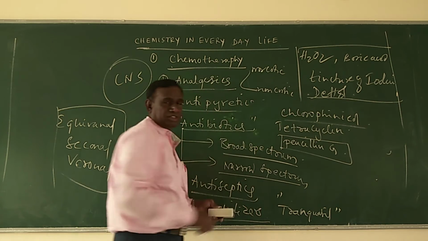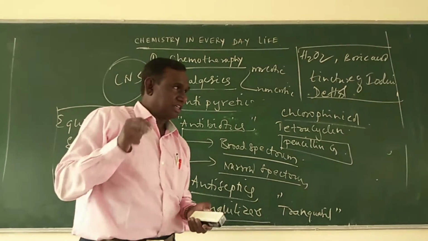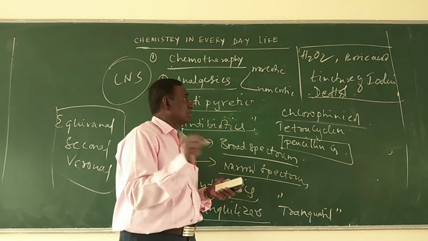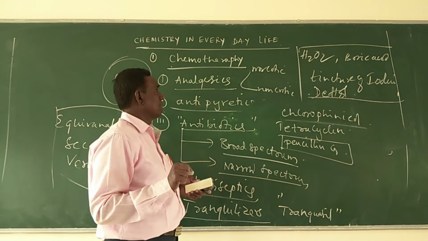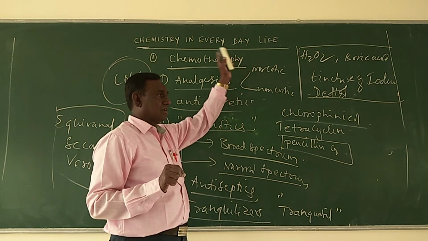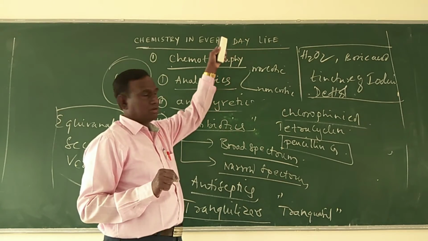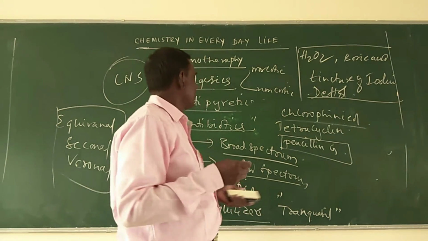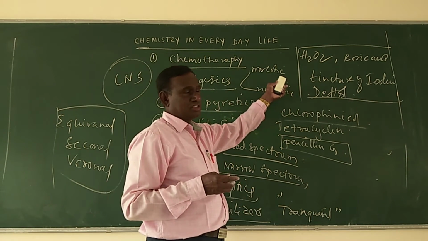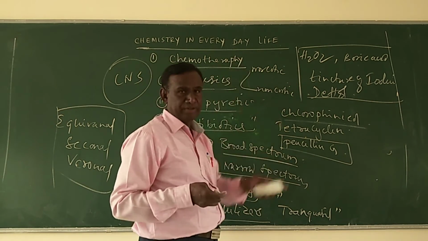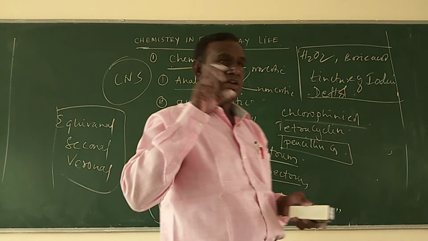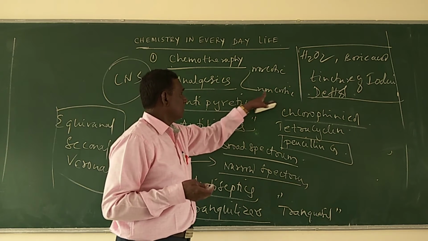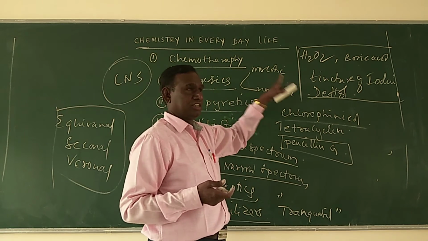Narcotic analgesics cause unconsciousness. Of course, they reduce the pain, and they cause unconsciousness. Those substances are morphine derivatives, or narcotic substances. Non-narcotic analgesics are chemical substances which relieve pain, but they do not induce any unconsciousness.